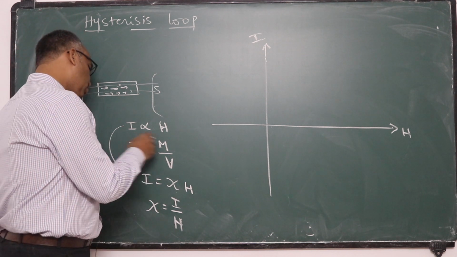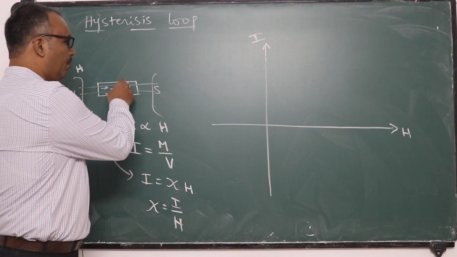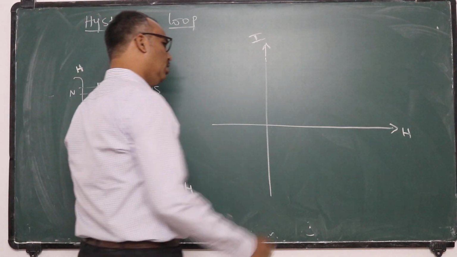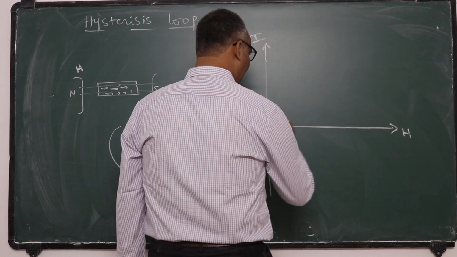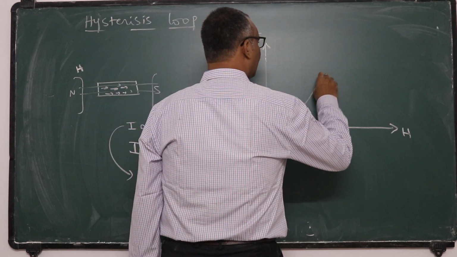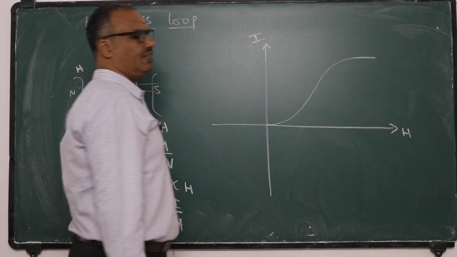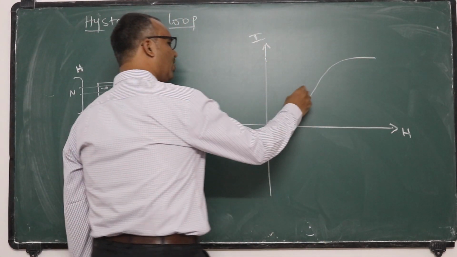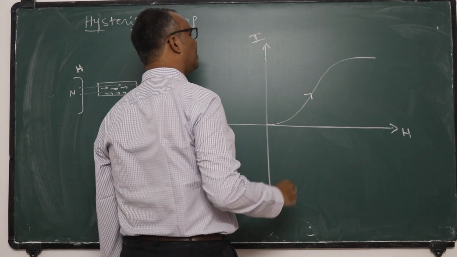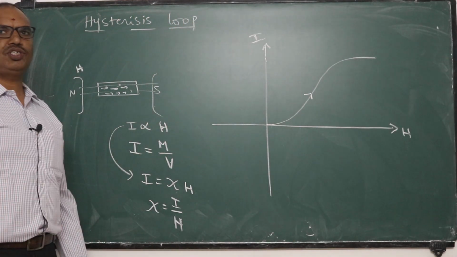So which leads to the development of magnetic field inside the iron piece. If you see here, when I increase H value, I value also increases and increases and increases, and gets a saturation value, almost becomes constant.